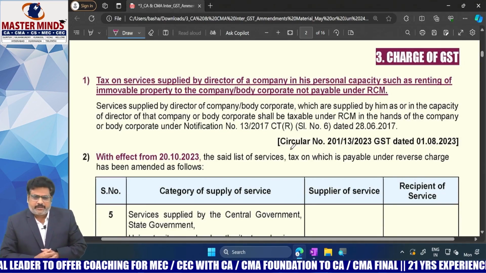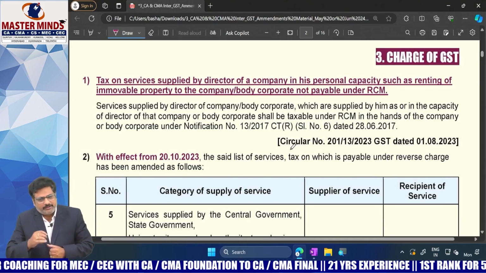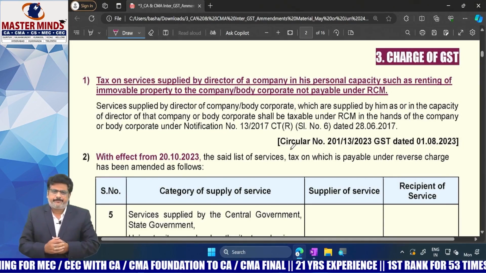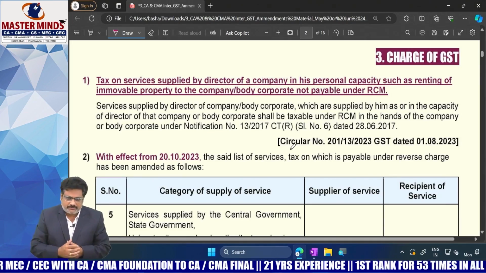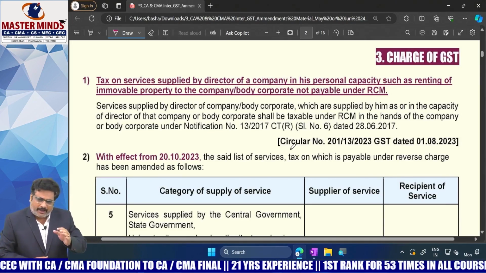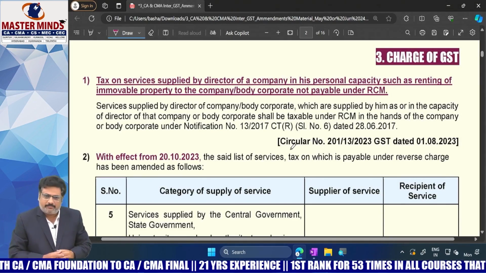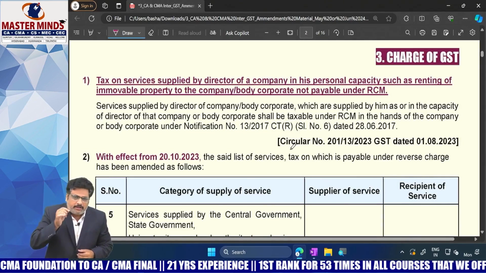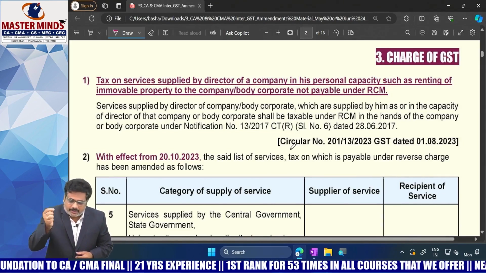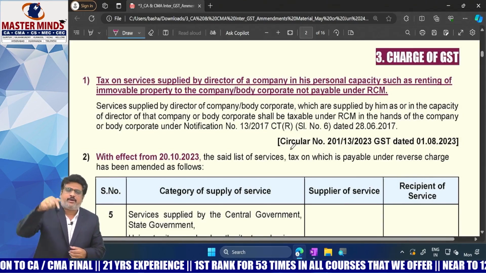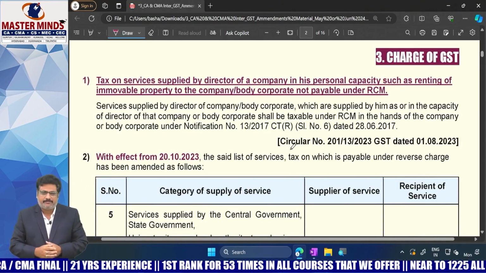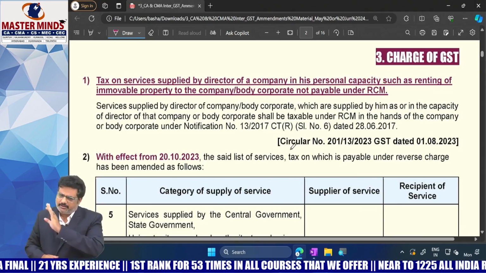The question here is whether all the services provided by the directors are covered under RCM, or only the activities done in the capacity of director are covered under RCM. A circular was needed here.